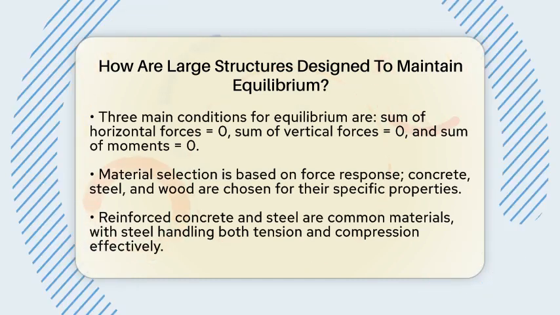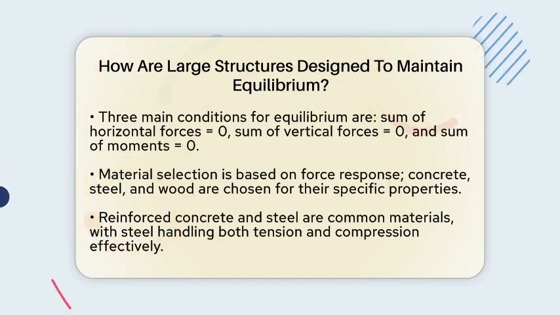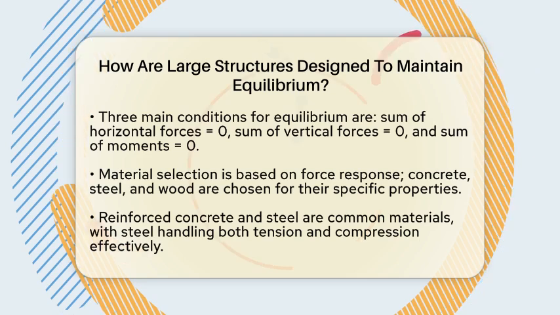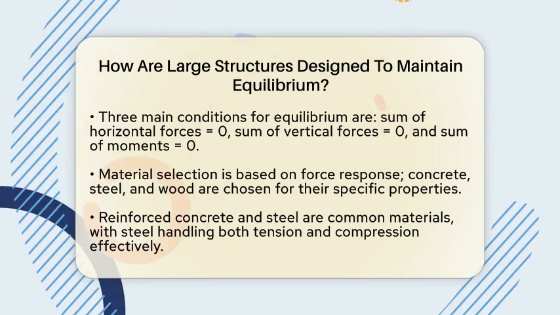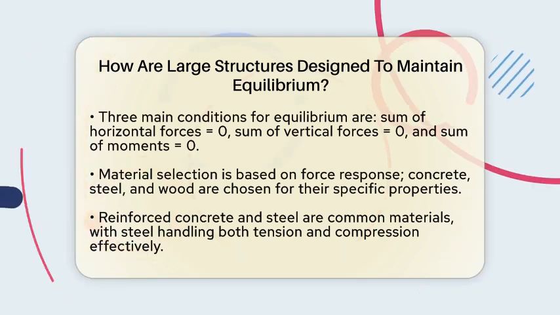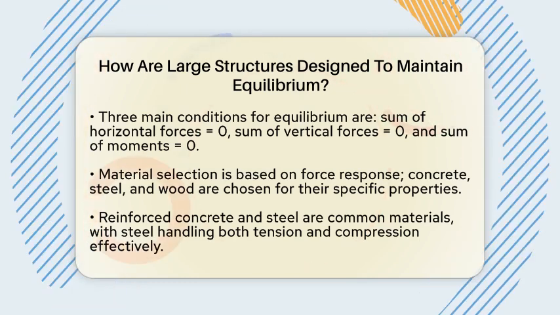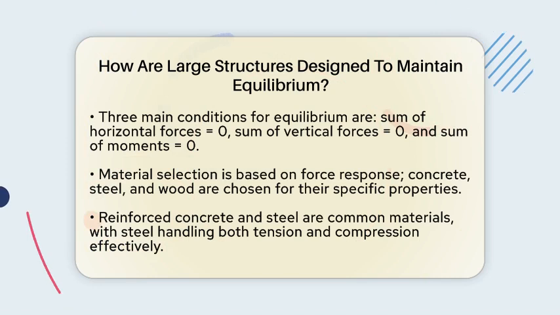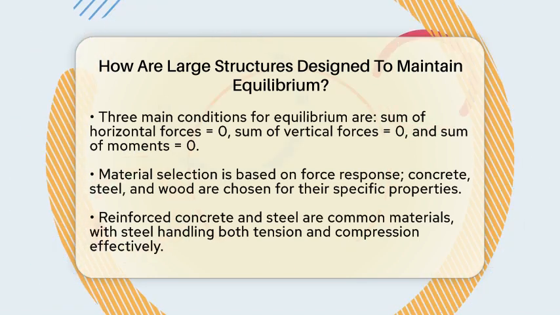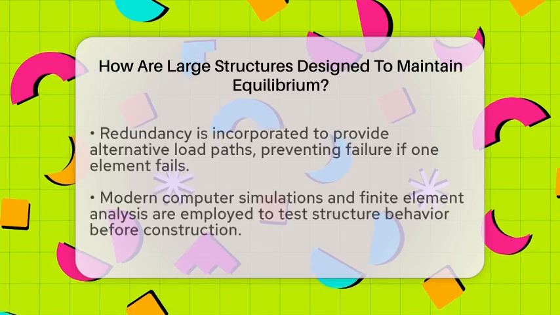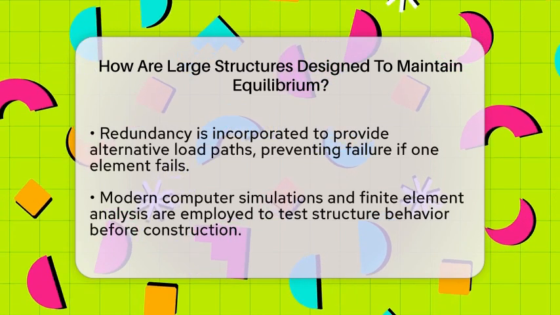For a structure to be in equilibrium, three main conditions must be met. The sum of all horizontal forces must equal 0. The sum of all vertical forces must also equal 0. And the sum of moments, or torques, around any point must be 0 too. These conditions ensure the structure does not rotate or slide.